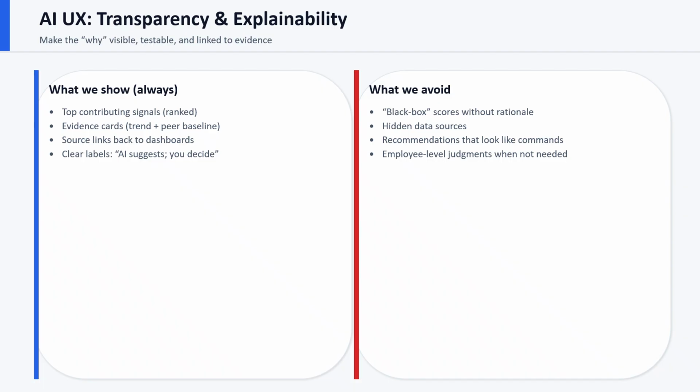The system always shows the top contributing signals, provides evidence cards with the trend and peer baseline, and links back to the original dashboard. We clearly label the experience as "AI suggests, you decide." And we explicitly avoid black box scores without any rationale, hidden data sources, recommendations that look like commands, and employee-level judgments when they're not required for operational decisions.